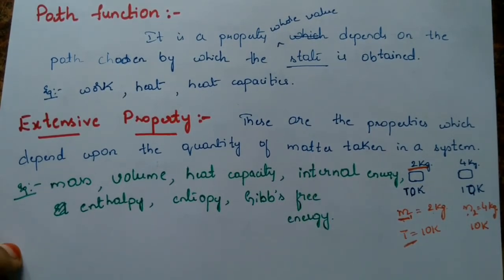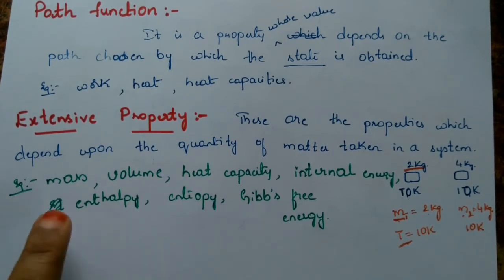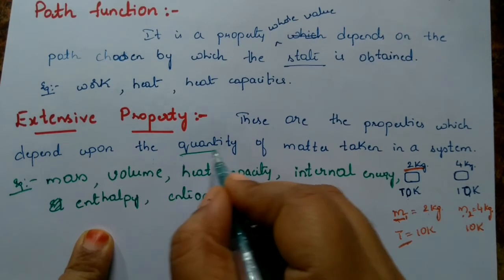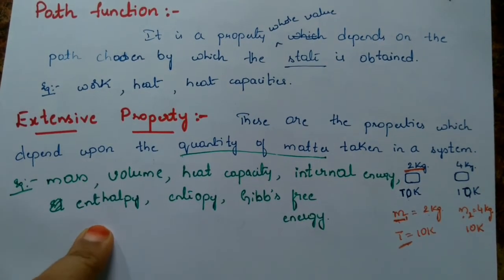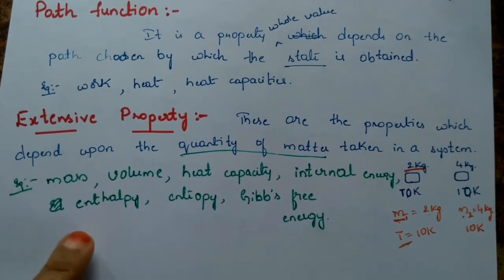All these are extensive properties. These properties' values depend upon the quantity of matter which you take. That's why these properties are called extensive properties.